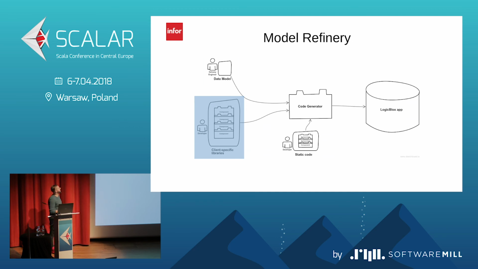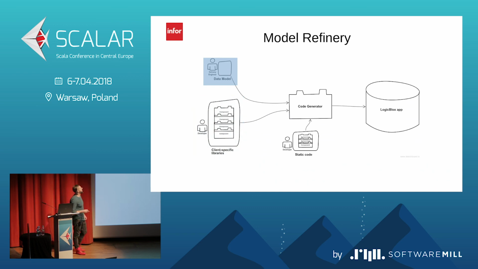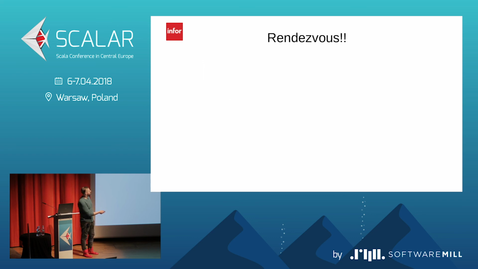Okay. And the third input is a data model. And in our case, the data model is a set of JSON files. And this set of JSON files models the model of the client or of the application. And with all of these inputs, some magic happens in the code generator, and we have the new app created. Yeah, and it's called the model Refinery.